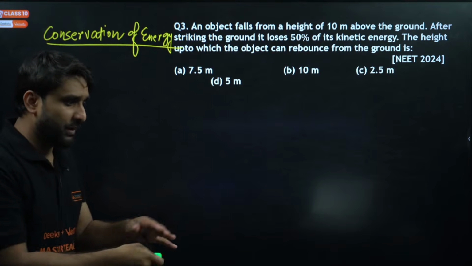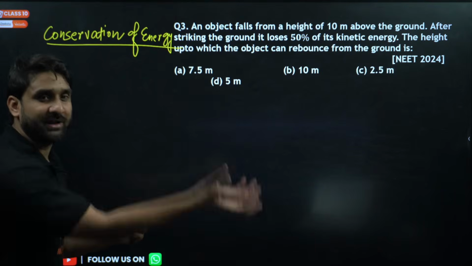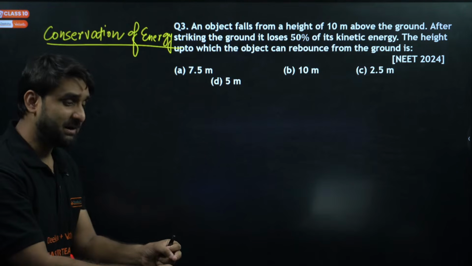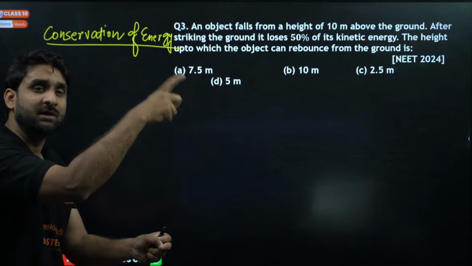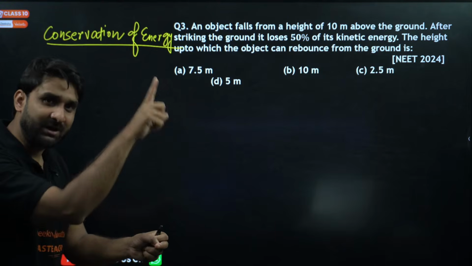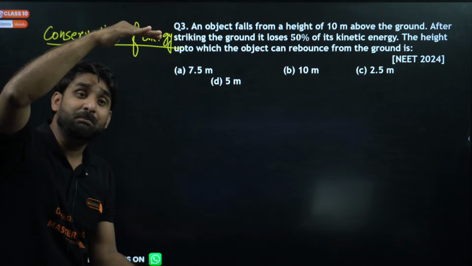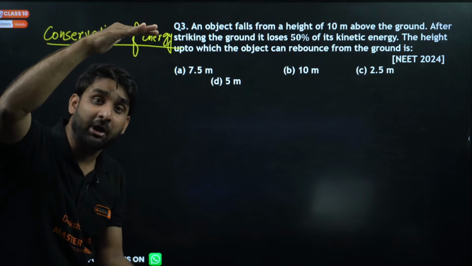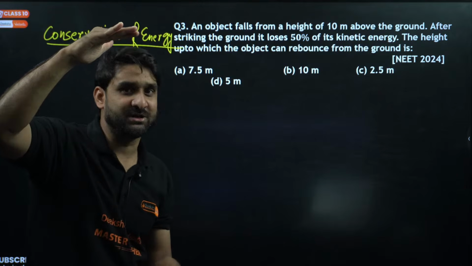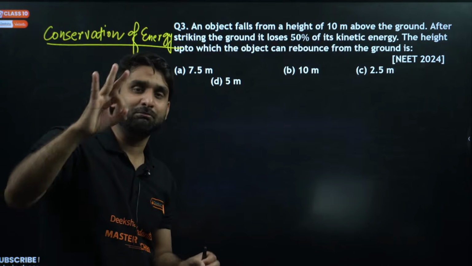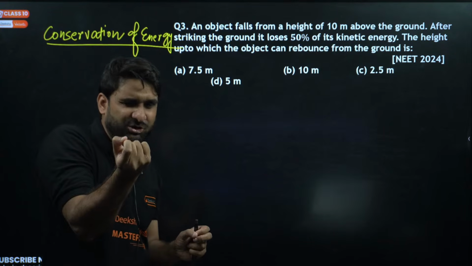When we throw a ball in upward direction, initially we are providing kinetic energy to the ball. But as the ball reaches the height, the velocity gradually decreases, and the height increases. At the topmost point, the ball has potential energy only, because at the highest point the ball stops for a fraction of a second.